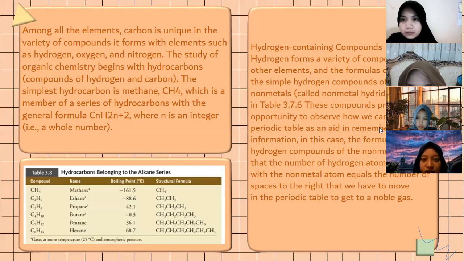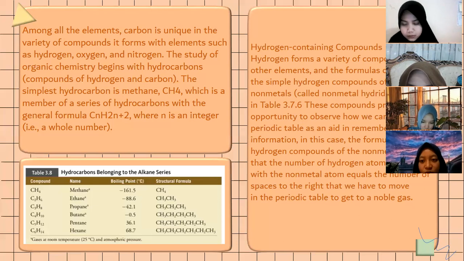And hydrogen-containing compounds are a variety of compounds with other elements. The simple hydrogen compounds of the nonmetals, called nonmetal hydrides, are given.